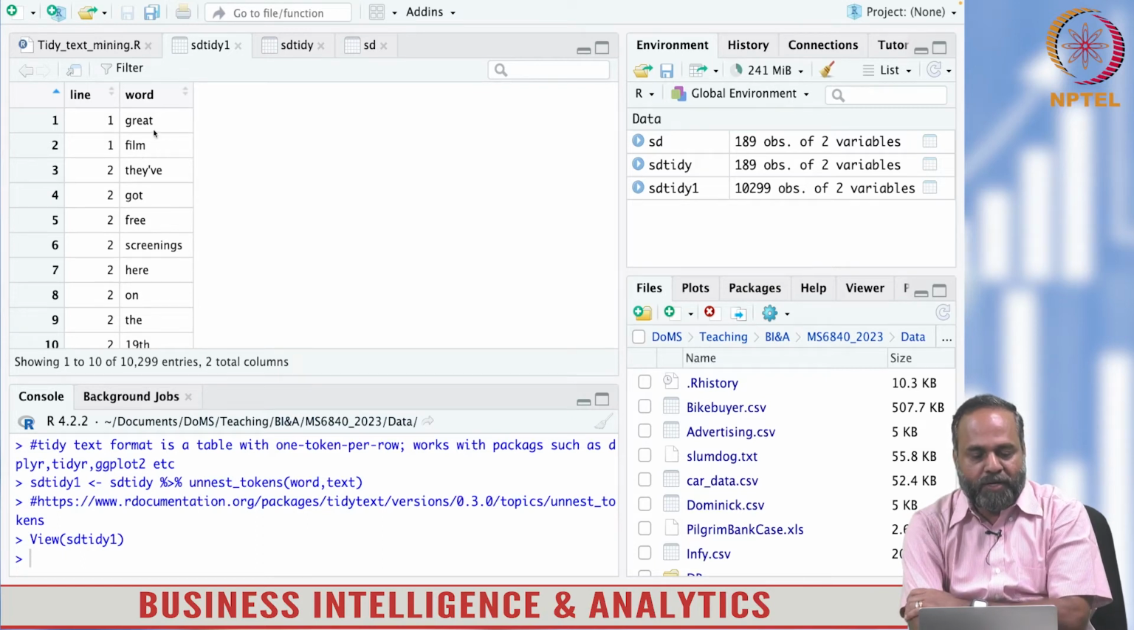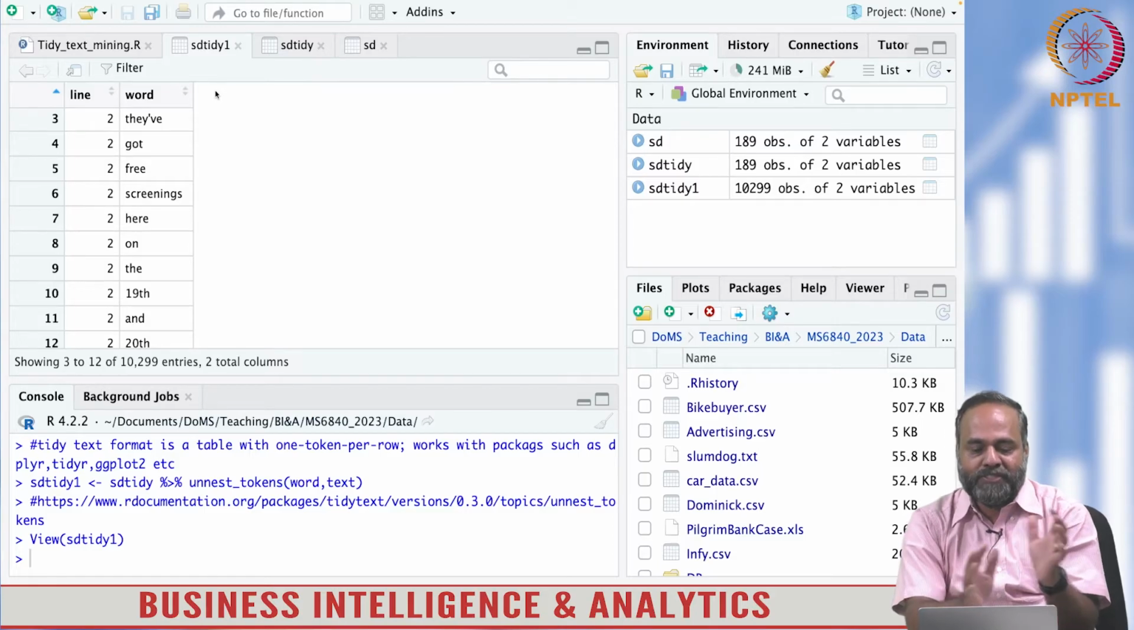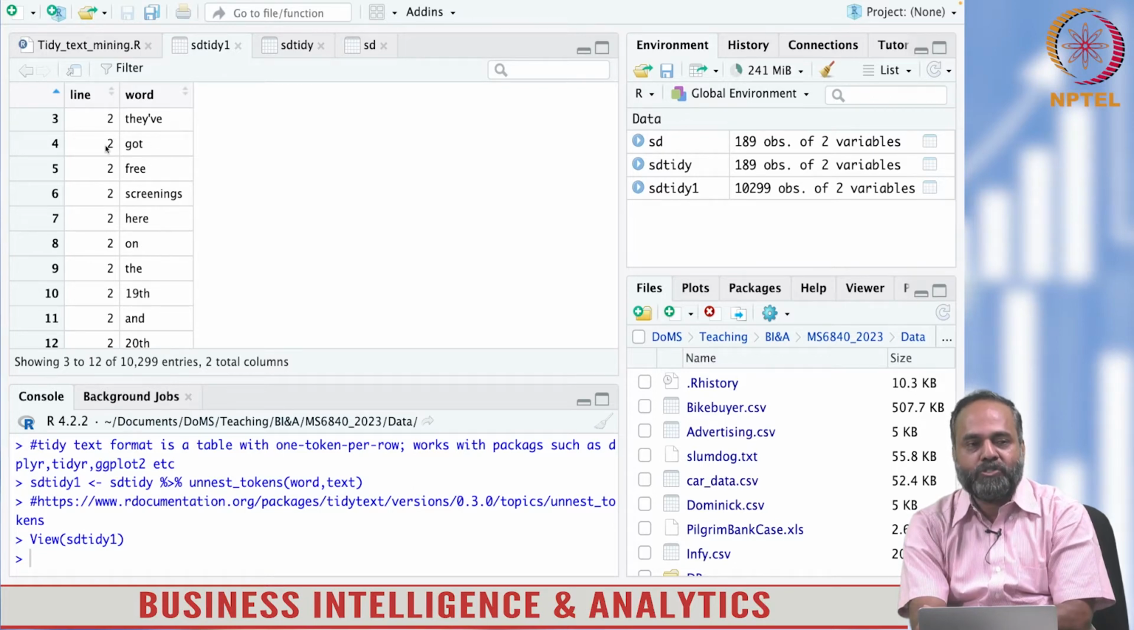Document 1 is great film. Document 2 has so many words, but all of them have the identifier 2, showing that each of these words belongs to document 2. So it has kept an identifier. That is the point. It is structuring the unstructured data in one sense, by adding an identifier. The word got may be there in other documents also, but here the word got belongs to document 2.